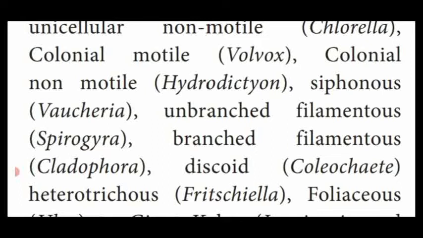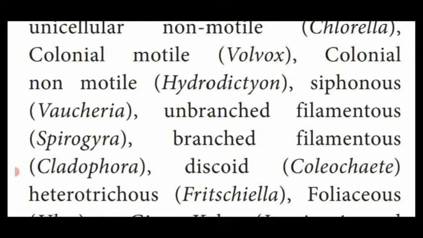Unbranched filamentous. Some of the plant body, that means the algal body, looks like hair-like outgrowth. It is like a strand of hair. That is said to be filamentous without branches. No branches. That is said to be unbranched filamentous. Example, Spirogyra.